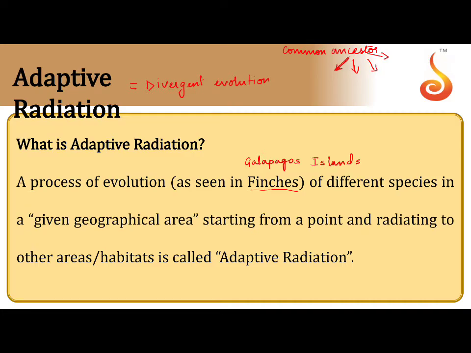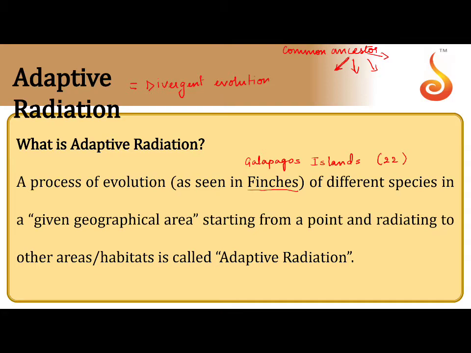Galapagos Islands are a group of 22 islands. Now, these 22 islands are small islands which are commonly known as the Galapagos Islands, present on the west coast of South America, and here finches are there.